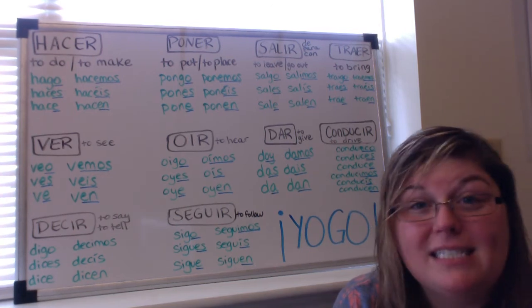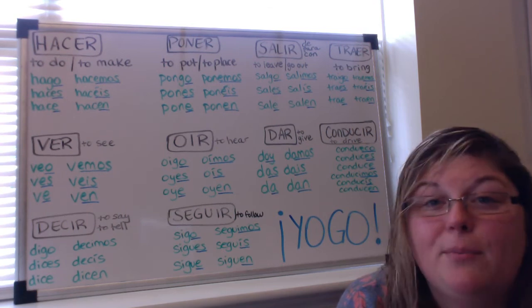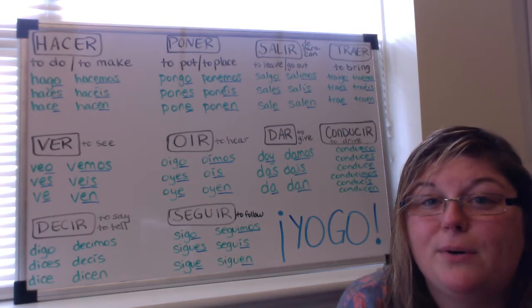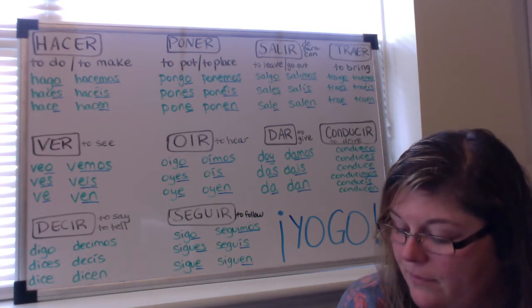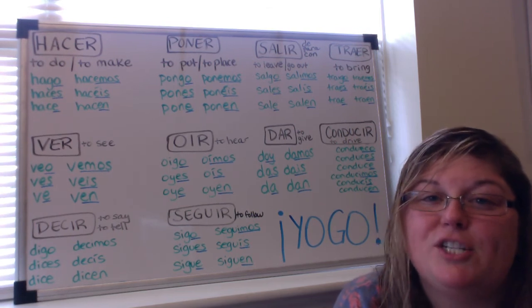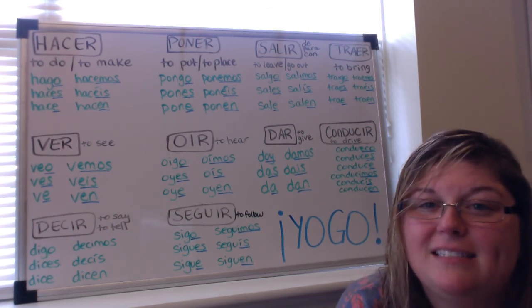And again, you can pause the video if you need time to write. Number 3, I put the book on the table. Number 4, I come to Spanish class.